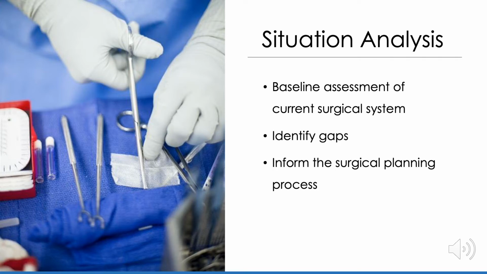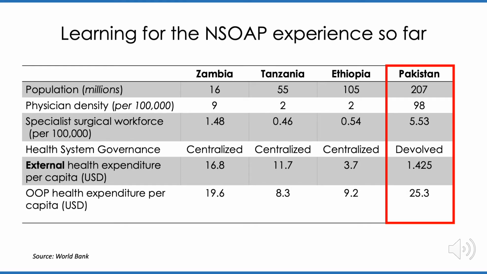Now, I will give a brief situational analysis of the current surgical system in Pakistan to identify gaps and better inform the surgical planning process. Pakistan is somewhat different from the countries that have previously uptaken the National Surgical, Obstetric, and Anesthesia planning process. Pakistan's population is nearly twice as large as any country to have previously made an NSOAP, and its physician density is quite high at 98 per 100,000. The surgical specialist workforce is also high at 5.53 per 100,000, but still well short of the 20 per 100,000 recommended by the Lancet Commission on Global Surgery.